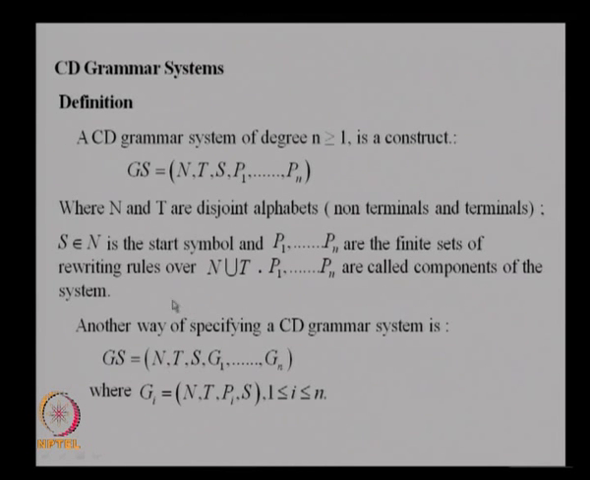They are finite sets of rewriting rules over N union T. You can have them as type 0, type 1, type 2 or type 3, or you can also specify the grammar system like this: N, T, S, G1, G2, ..., Gn, where each grammar Gi is specified like this. You have the set of non-terminals, the set of terminals for each grammar, and the start symbol S, and the set of productions is given by Pi for Gi. Either way it can be specified. It is easier to specify this way, but it does not matter.